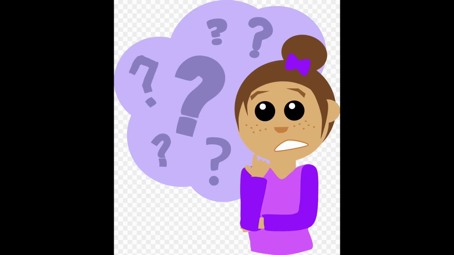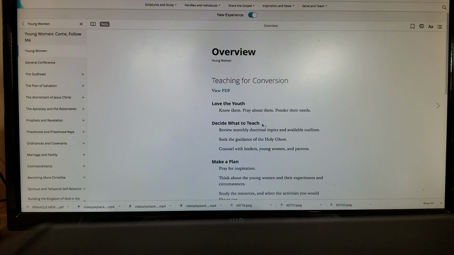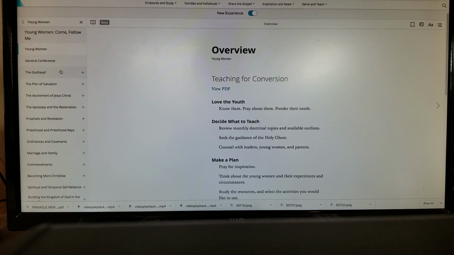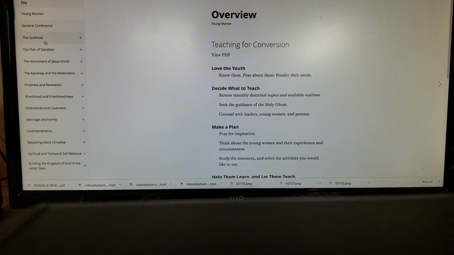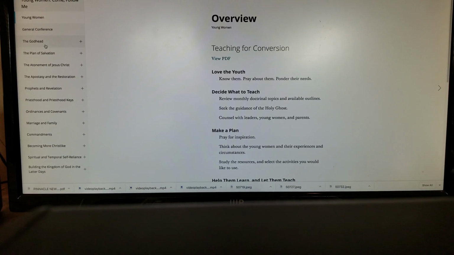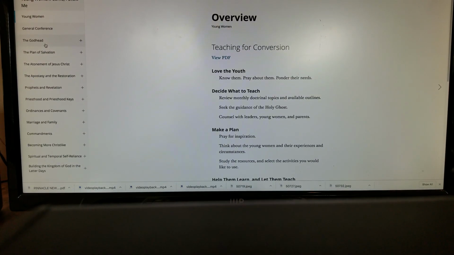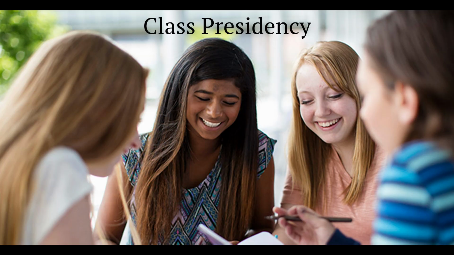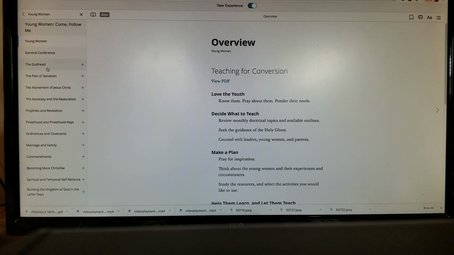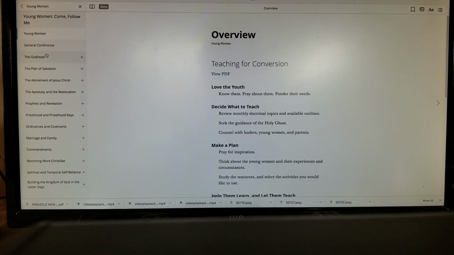You may be thinking, where do I find this? Right here to the left. Just like last year, there are 12 topics, one for each month of the year, starting here with the Godhead. The only difference is we are now able to be more flexible if we feel our class needs a certain lesson at a certain time. Unless the leaders and the girls in your class feel that you need a certain lesson, it's easiest if we simply stick to the order here on the left.